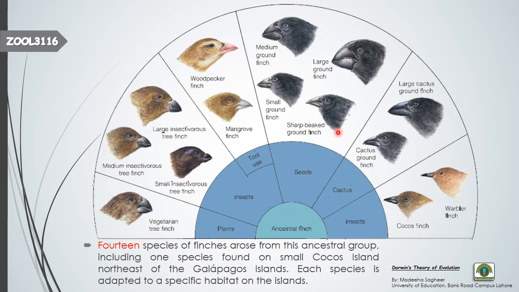And these are the seed eating finches. These are the cactus finches. They feed on the cactus plant. And these again, which I told you earlier, are the insect eating finches. So in total, they have been radiating into 14 different kinds of species from the single ancestral finch.